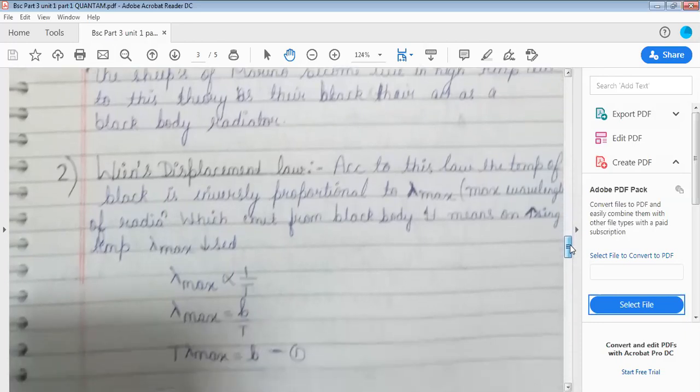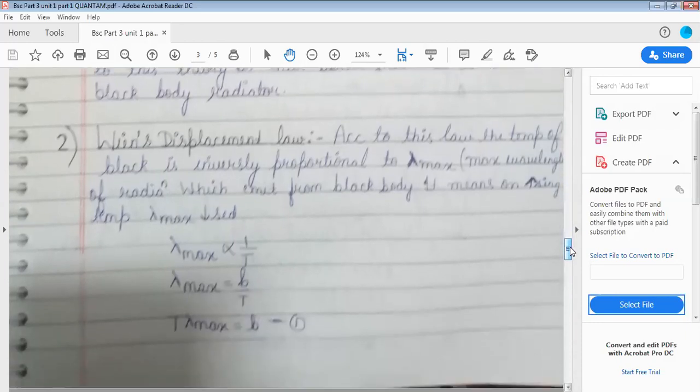Wien's displacement law. According to this law, the temperature of the black body is inversely proportional to lambda max, the wavelength of the radiation which is emitted from the black body. It means on increasing temperature, lambda max decreases.